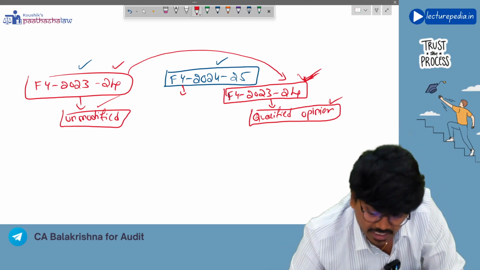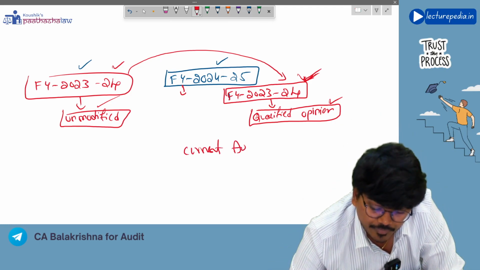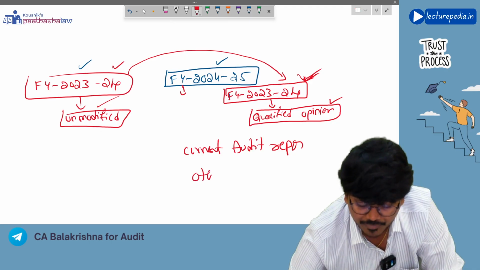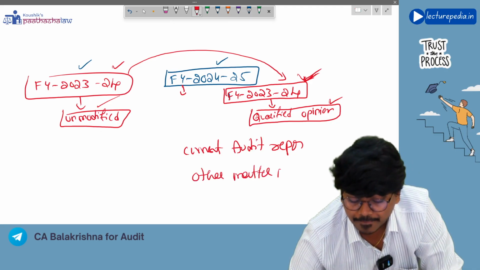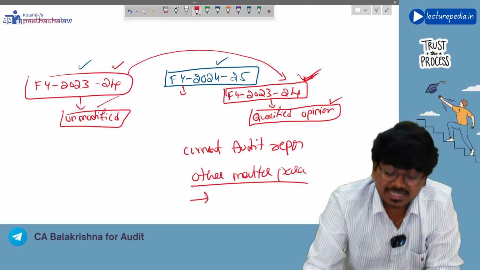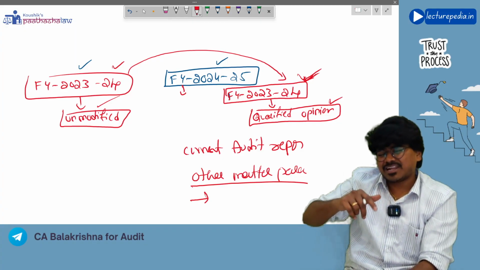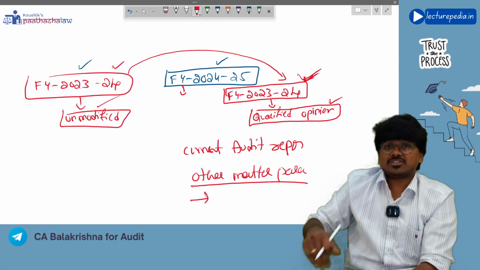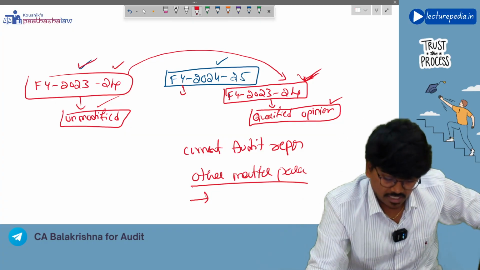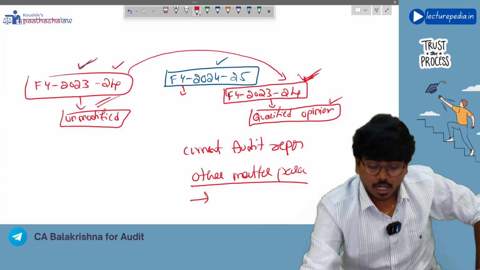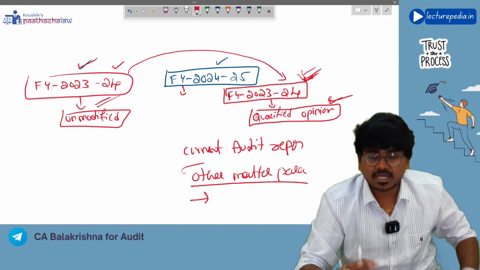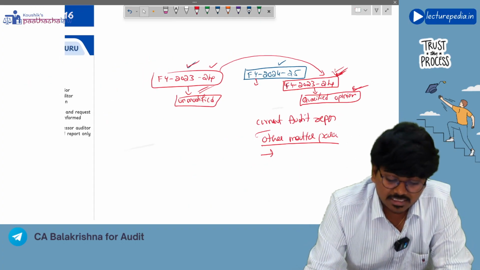In this situation, in the current audit report, you need to give the reasons in the other matter paragraph. In the other matter paragraph of the current year's audit report, you need to tell the reasons why you have arrived at a different opinion on comparative financial statements from the previous year. On the same financial statements, previously you gave unmodified, now you are giving a qualified opinion. Why? What is the reason? You need to mention it in the other matter paragraph. Understanding? Yes, this is the reporting requirement in case of comparative financial statements.